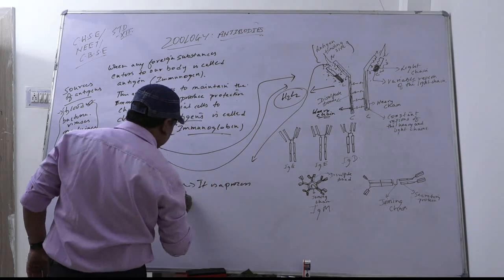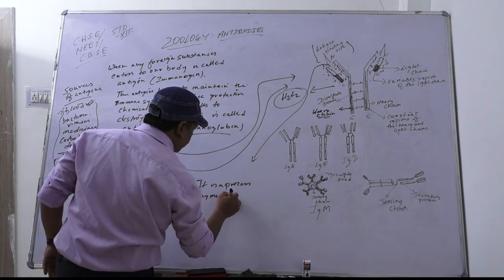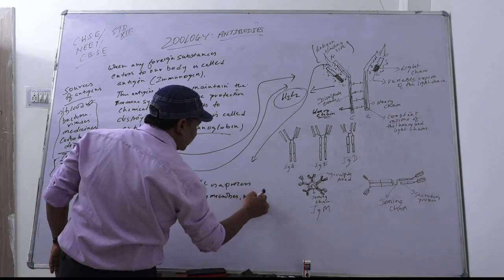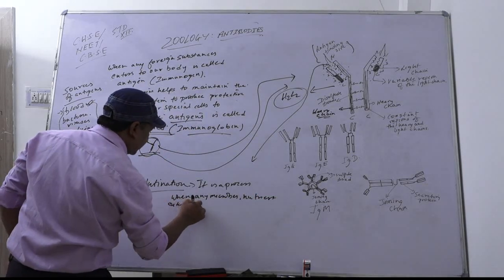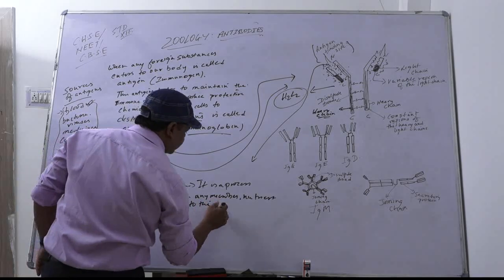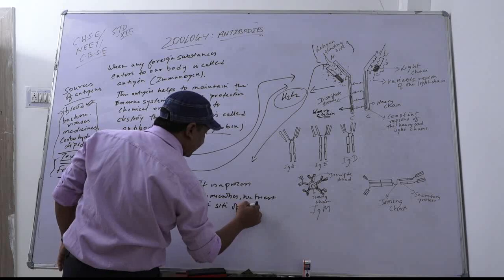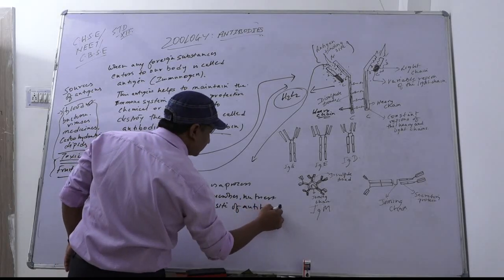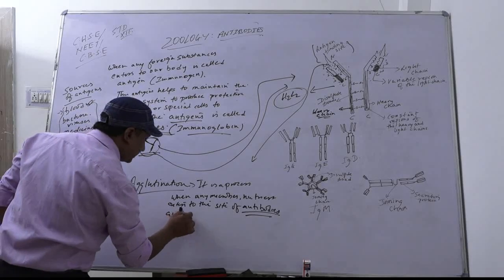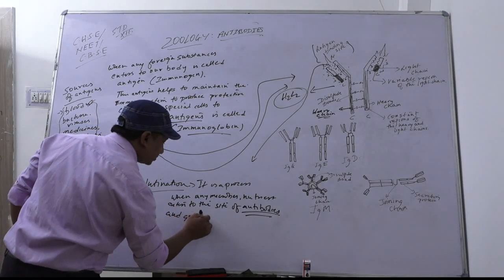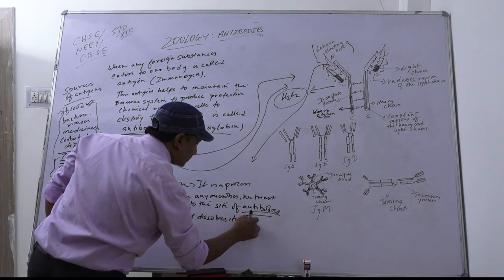It is a process when any microbes or nutrients enter the site of the antibodies and dissolve themselves.